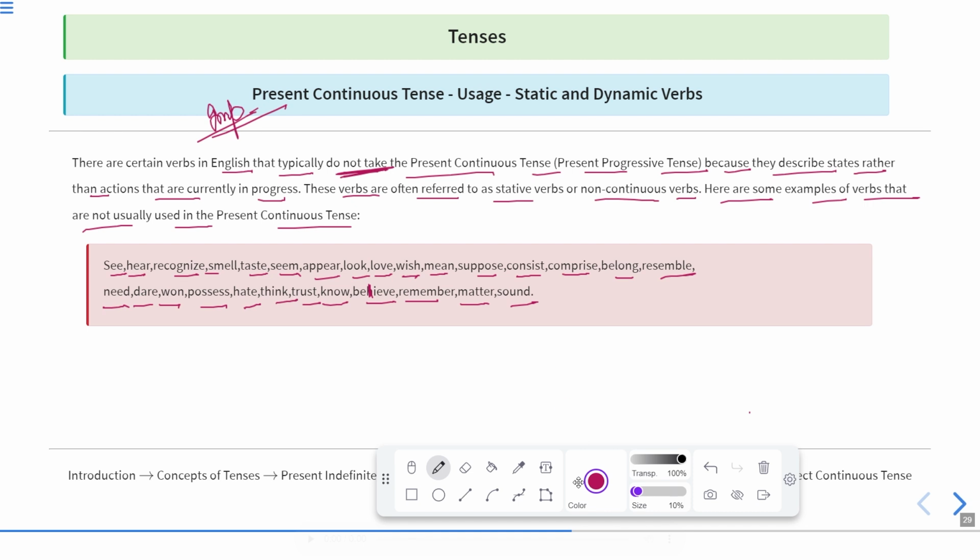These verbs, when they are used in their actual meaning, cannot be used with the ing form. For example, if I say I understand, it means I comprehend, I can understand the situation. But if I say our understanding should be good, understanding over there is a gerund, which means the compatibility of ours should be good. Understanding as a verb and understanding as a gerund have different meanings.